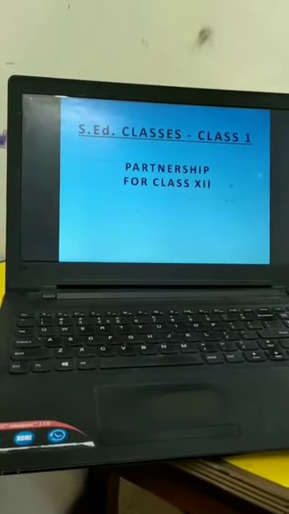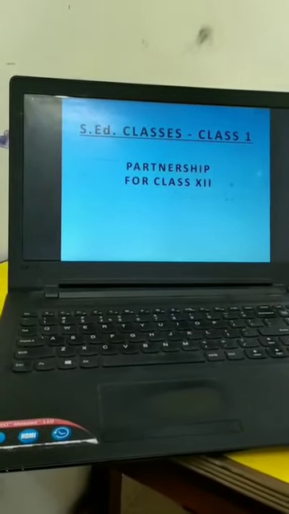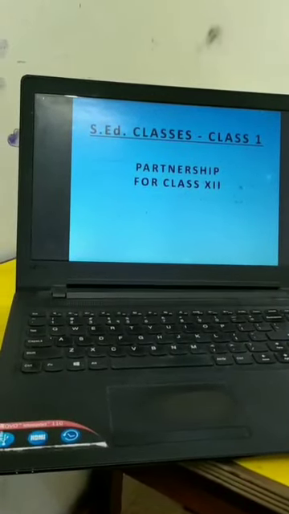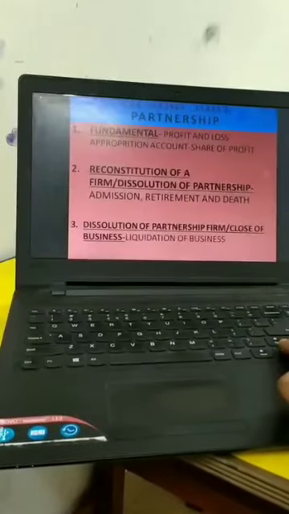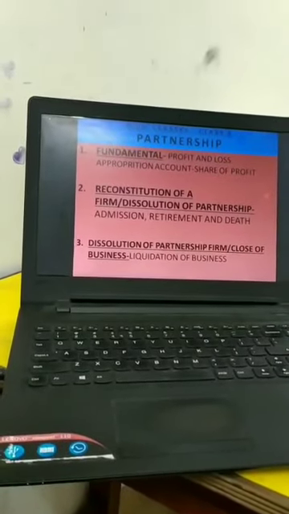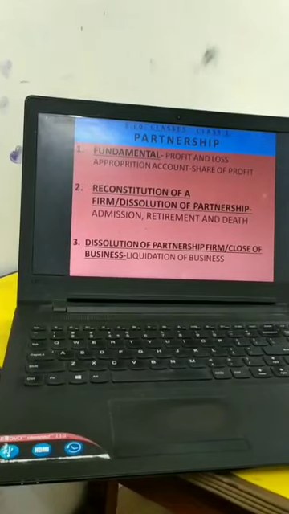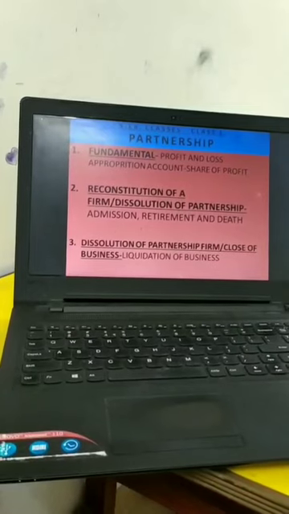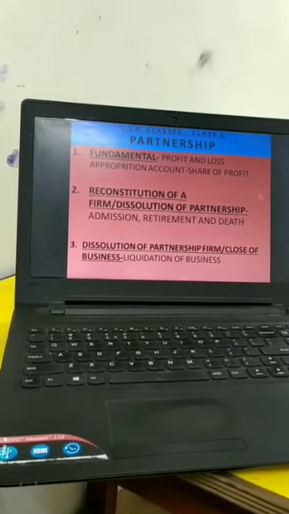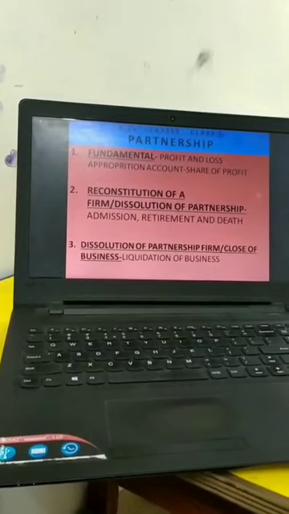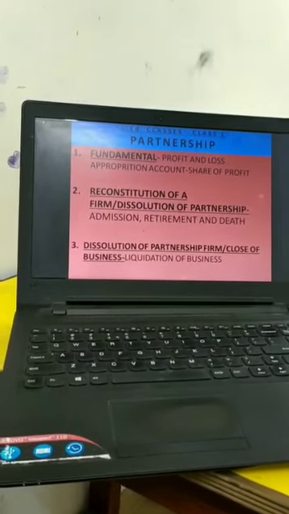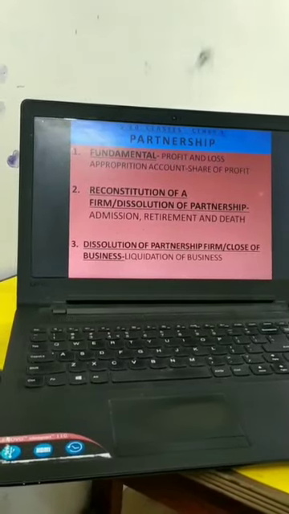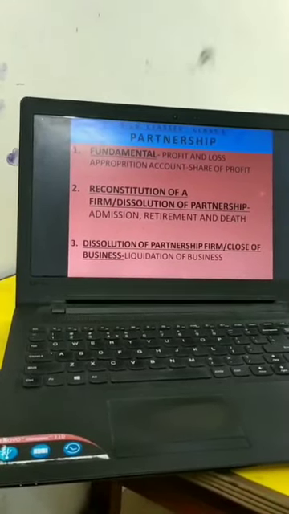Good morning, students. Let's start with the first chapter of our class 12 syllabus, that is partnership. This consists of three important parts. They are fundamentals, that is profit and loss appropriation account, how to share the profit of the partners, that will be discussed over there. Then we have reconstitution of partnership, which consists of admission, retirement or death. And then we have dissolution of partnership firm, that is the entire business is over.